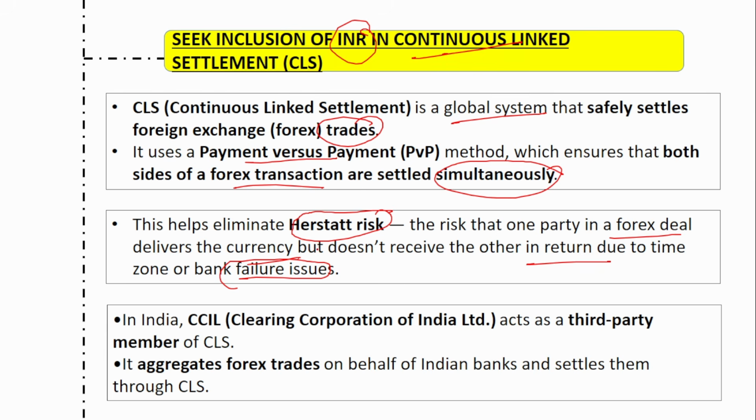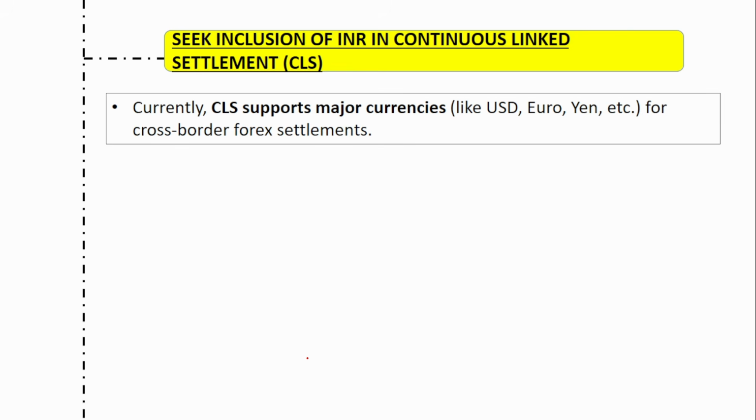In India, the CCIL, that is Clearing Corporation of India Limited, acts as a third party member of the CLS. This CCIL aggregates the forex trade on behalf of the Indian banks and settles them through the CLS. Now in this CLS, there are various currencies. Currently CLS supports major currencies like the Euro, USD, Yen and all for the cross-border settlement.